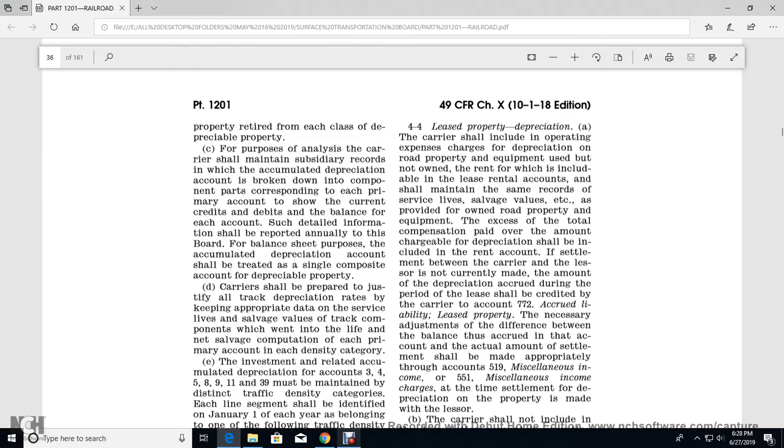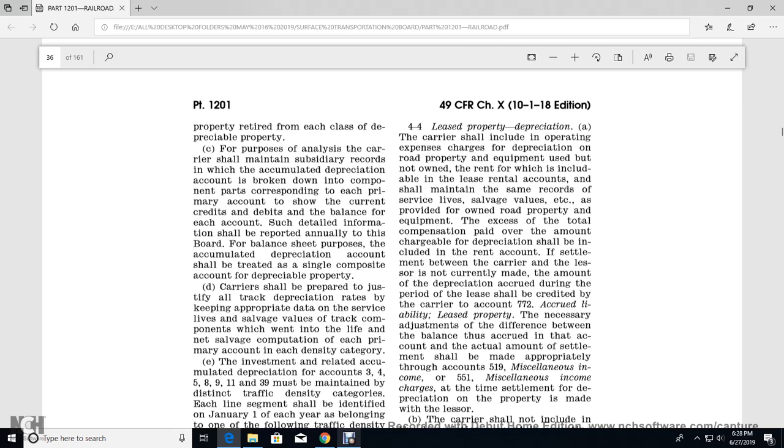And then there are 5 classes. All right, 4. Lease property depreciation. The carrier shall include in operating expense the depreciation of road property and equipment that it does not own but rents. They include the lease or rental accounts, and the carrier shall maintain the same records over the life, same values, as provided for owned road property and equipment, except that the total amount of compensation paid over the amount of the chargeable depreciation shall be included in the rent account. The same settlement may be the case for a lease not currently made, with the depreciation occurring during the period of the lease.